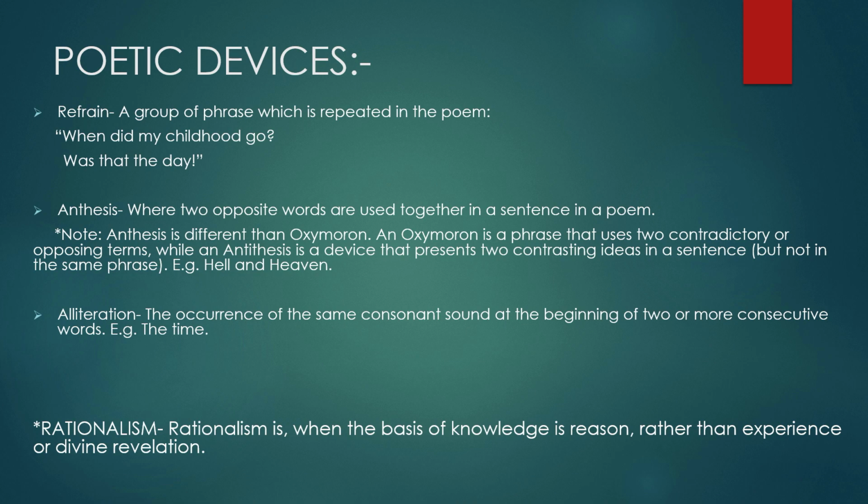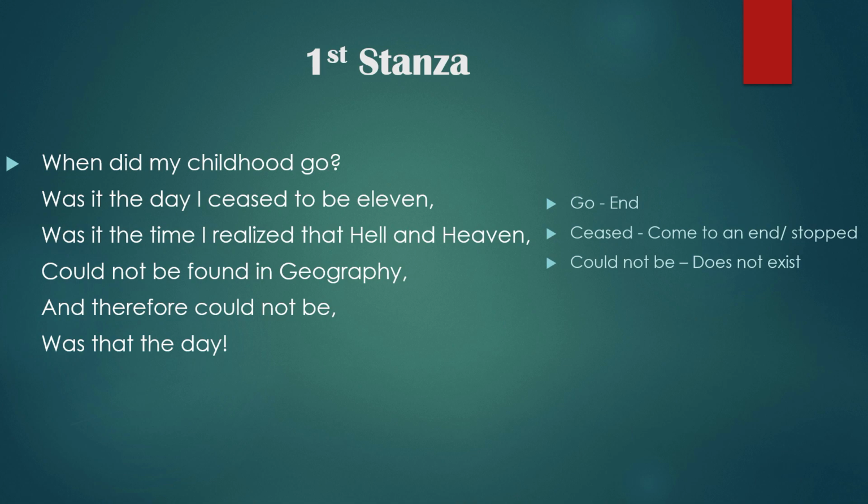So rationale is something that each one of us possesses. It could be the same about certain things and it could also be unique to each and every individual. The poet here is deeply thinking and questioning about when was the exact time he lost his childhood. Was it the time he stopped being 11 and grew older? Or was it the time he realized that hell and heaven are not some place you can locate on a map or visit, that they do not exist in the sky or somewhere deep inside the earth?